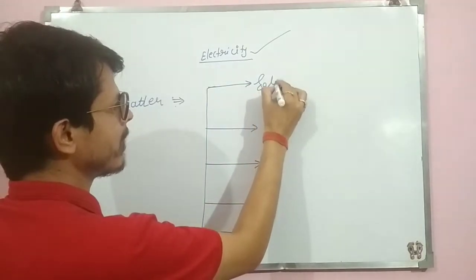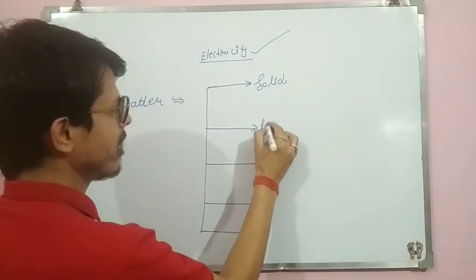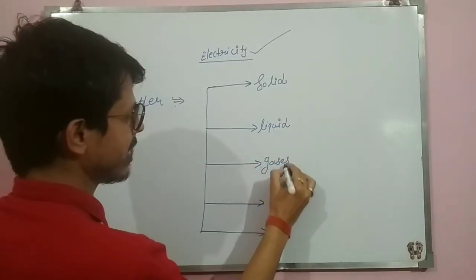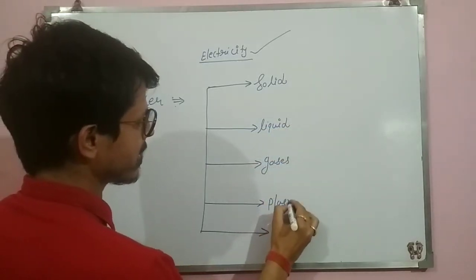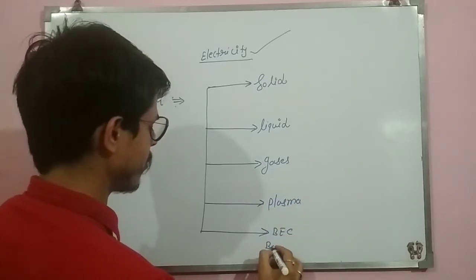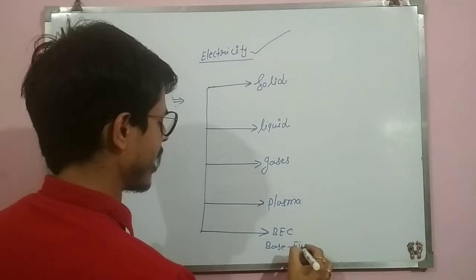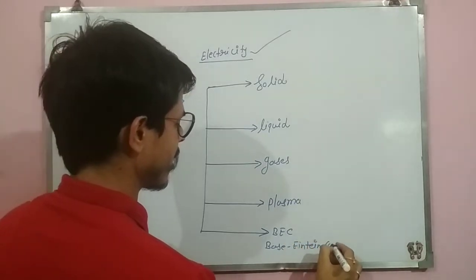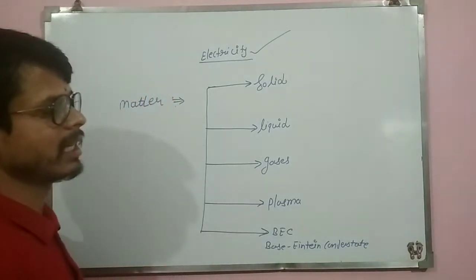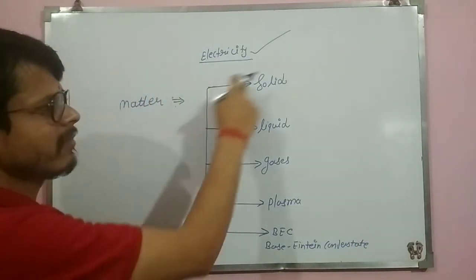There are 5 forms of matter. Number first, solid. Number second is liquid. Number third, gases. And fourth is called plasma. Fifth is BEC. Full name is Bose-Einstein condensate. What is BEC? Bose-Einstein condensed state. So the matter is in 5 forms.